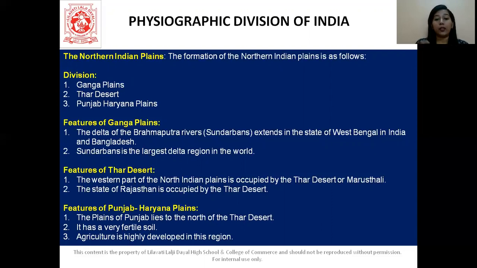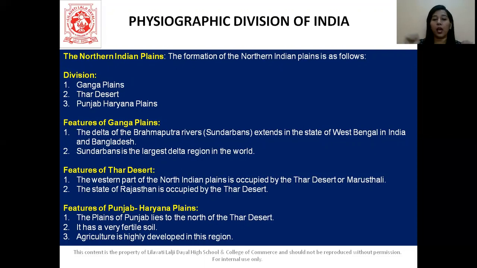Then the Thar Desert. Towards the western part of the North Indian plains, it is occupied by the Thar Desert, or we also call this the Marusthali. This is in the state of Rajasthan. So that's about our Thar Desert.